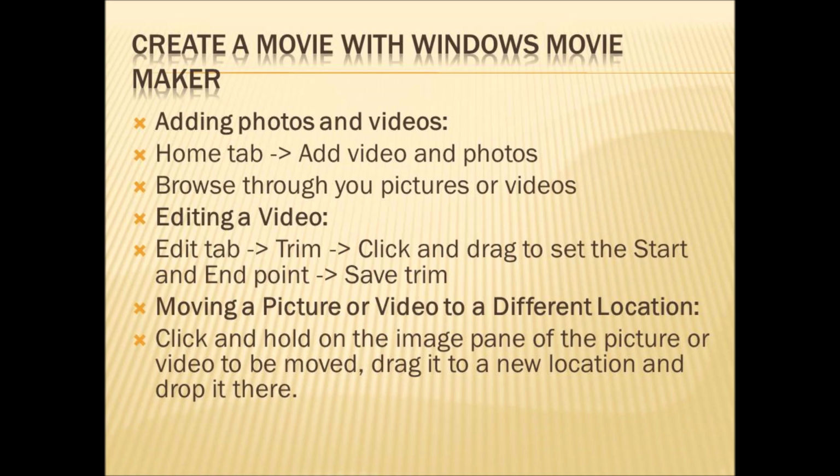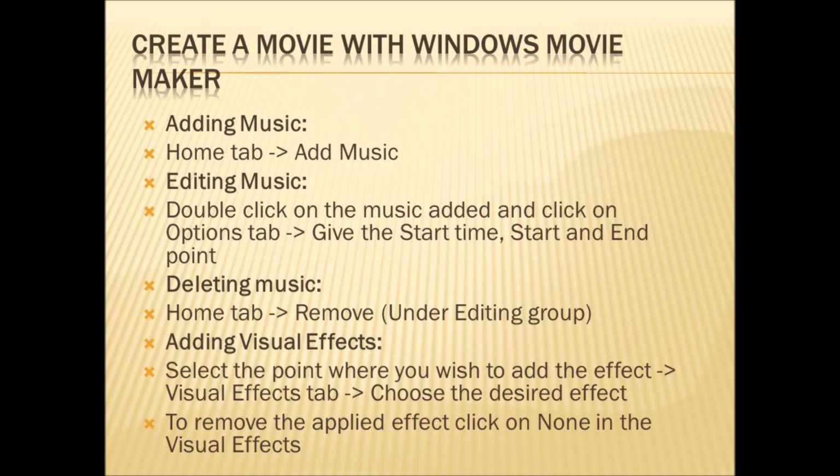You should click and hold it, then drag it to the new location and drop it there itself. Now we will see how to add music to your movie. For adding music, go to Home tab and then click on Add Music. Then browse your music from the computer and then add it.